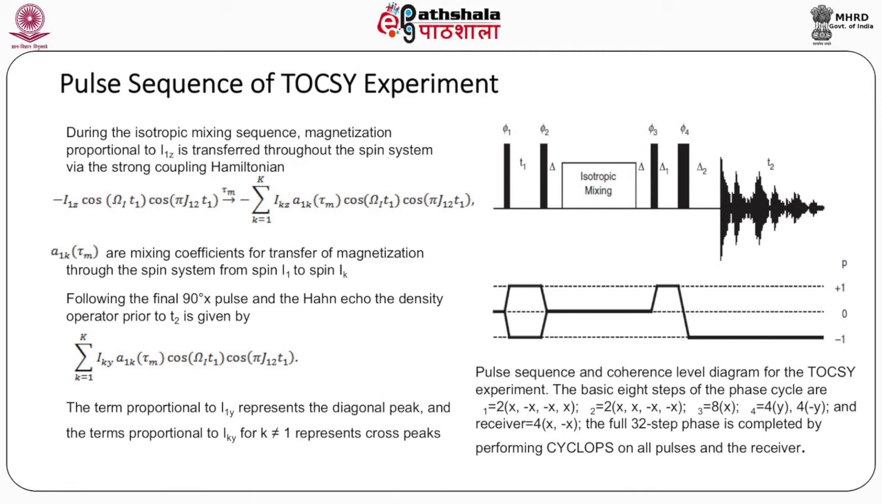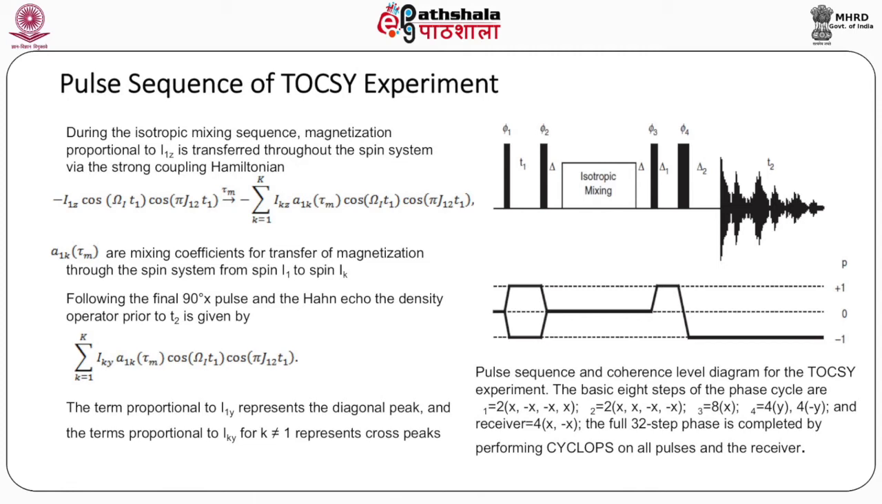And the receiver phase is 4x minus x. So, this describes the phase cycle. The full 32 step phase is completed by performing cyclops on all pulses and the receiver. So, this is an old version of the TOCSY pulse sequence. Modern pulse sequences would use gradients and reduce the number of repetitions that are needed.